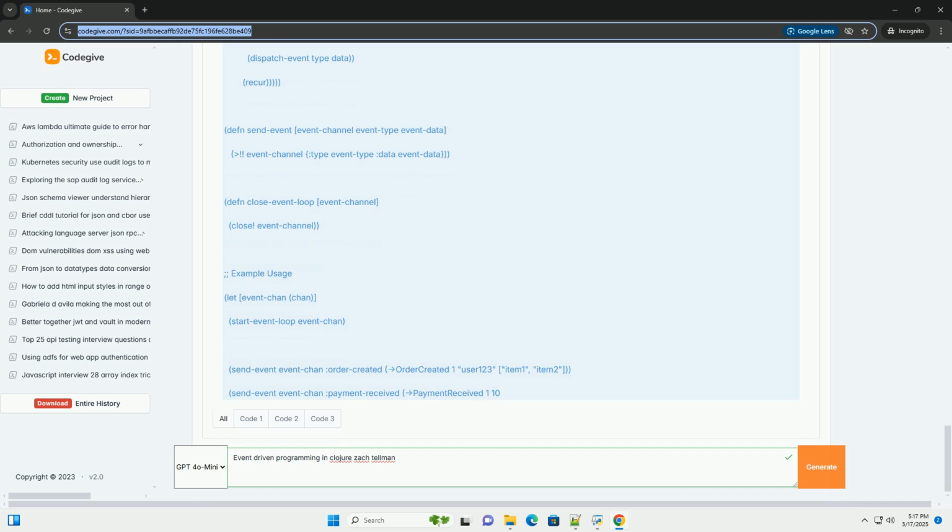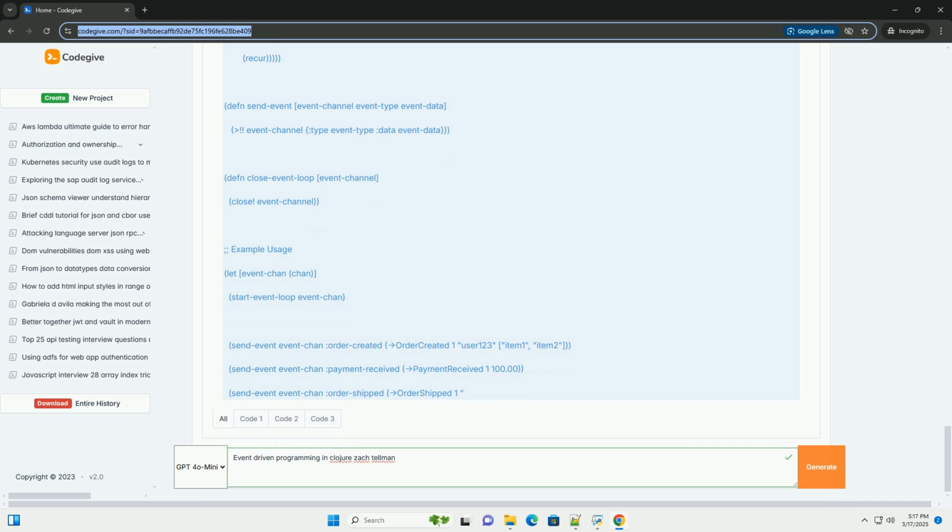5. Immutability: Clojure's inherent focus on immutable data is crucial in EDP. Events are typically immutable, preventing unintended side effects and making it easier to reason about the system's behavior. 6. Decoupling: EDP promotes loose coupling between components. Event sources don't need to know the details of how events are handled, they simply emit them. Event handlers don't need to know where events originated. This decoupling makes the system more modular, maintainable, and testable.